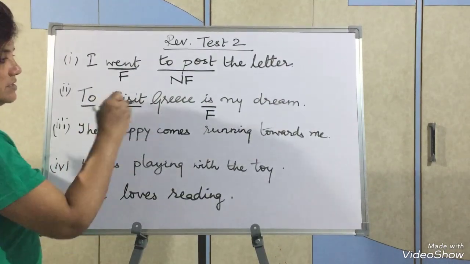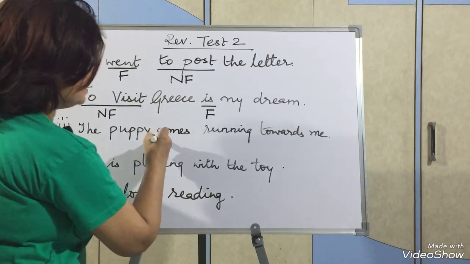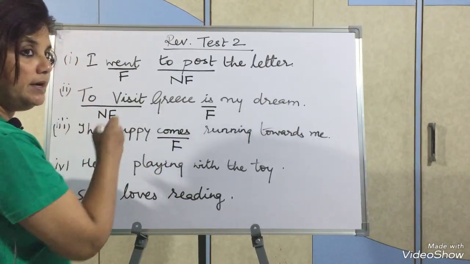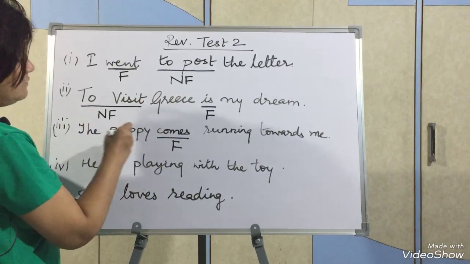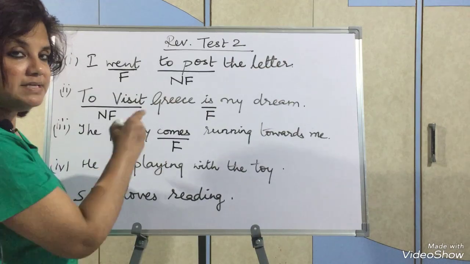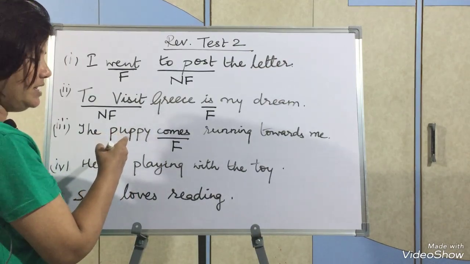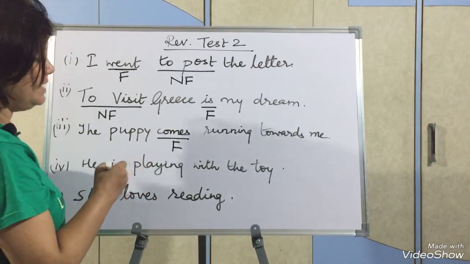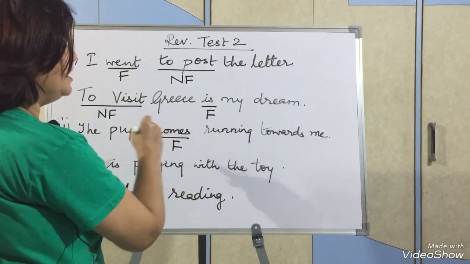Then, the puppy comes running towards me. Comes is a finite verb. Why? Because it has a subject before it. It depends on the subject. If in place of the puppy I write the puppies, then comes will become come. It means it depends on the subject. It comes in 3 forms also: come, came, come. So it fulfills all the conditions of a finite verb.